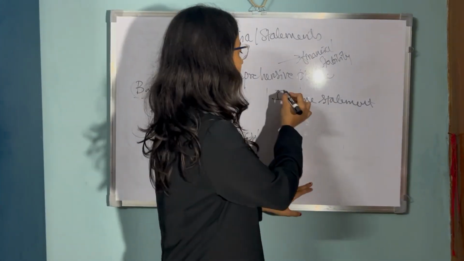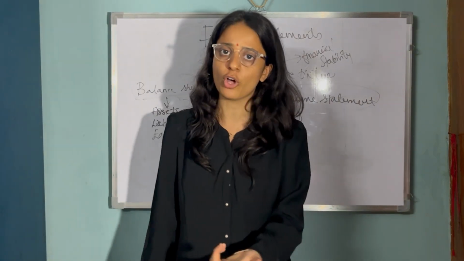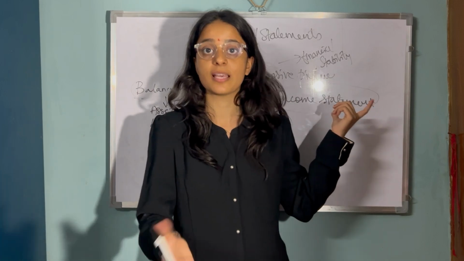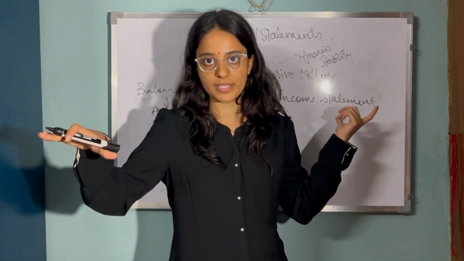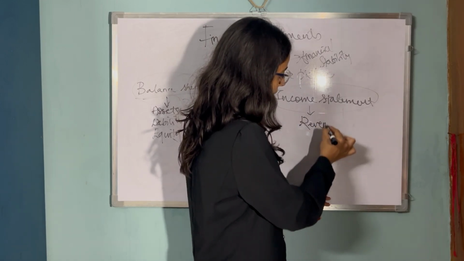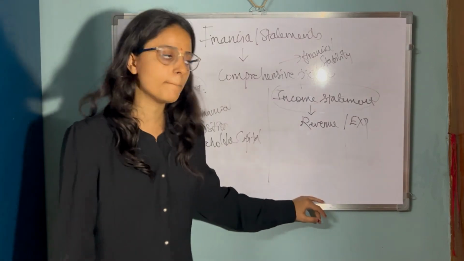All together is summarized under the income statement, which is nothing but the profit and loss account. Correct? Here we can understand the profitability of the business, the financial position of the business. Correct? How much money they are making, that is nothing but the revenue and expenses of the business.